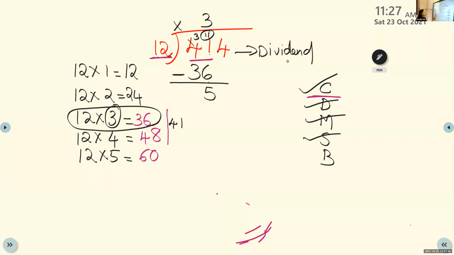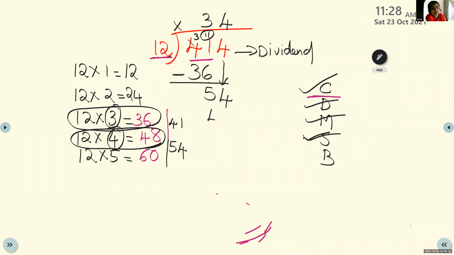Okay. So now after subtraction, what we have to do? Bring down. Yes. Which is the number here to bring down? 4. Yes. Now please check again. Is there any 54 in the table of 12? No. But we know that it is between 48 and 60. So what we have to take? 48. Yes, you are right. 48. Times which number here? 4. 12 times 4 is 48.